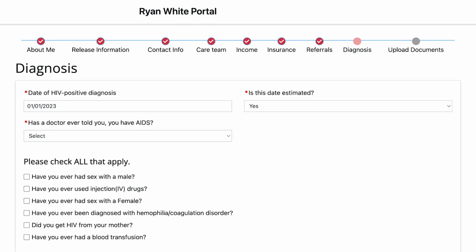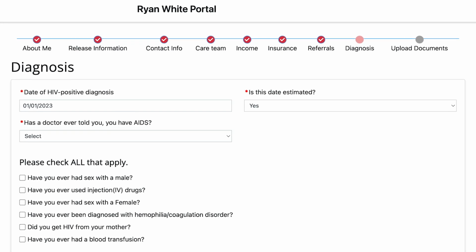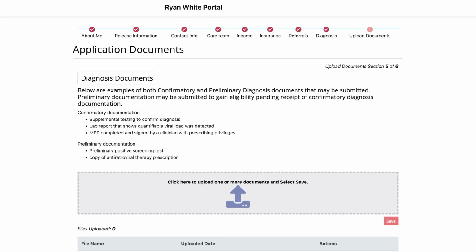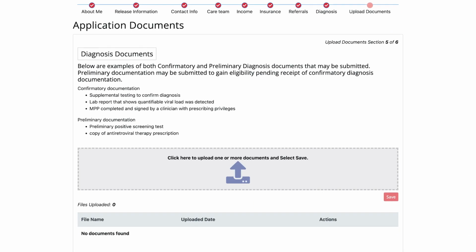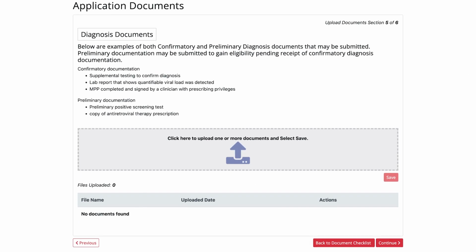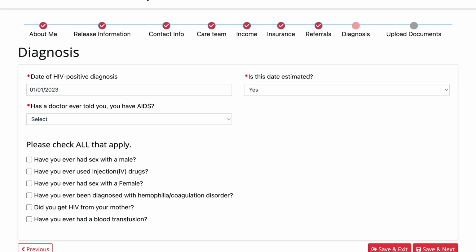Tell us the date of your HIV positive diagnosis. This date can be estimated. If you have your most recent HIV labs, upload them in the Upload Documents section. We encourage you to complete the questions at the bottom of the page. Please check all that apply.